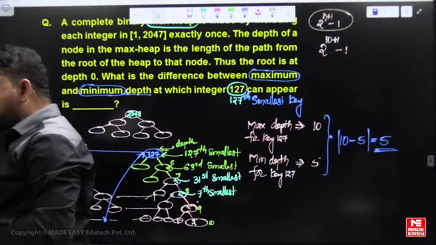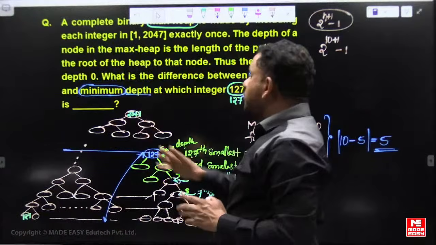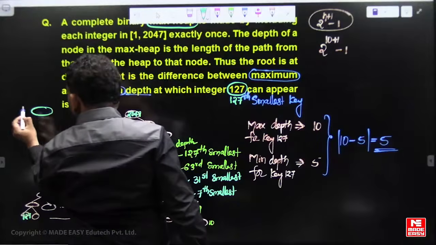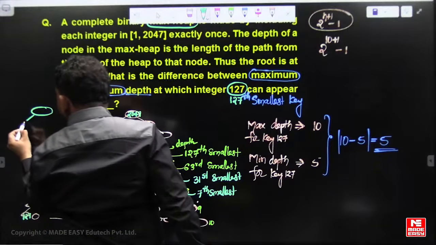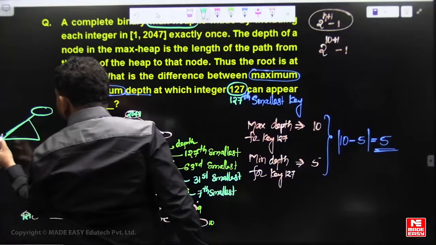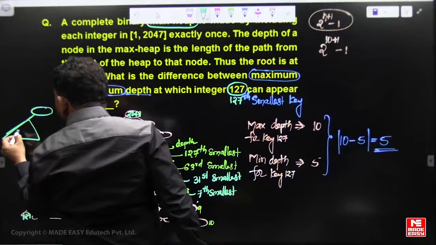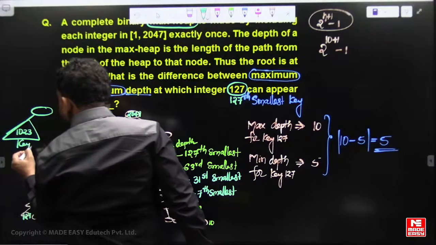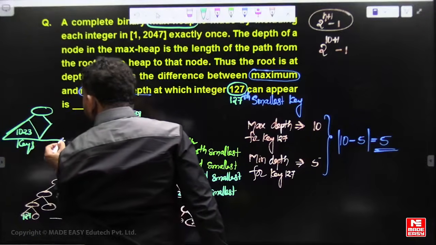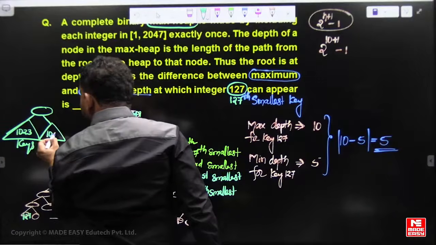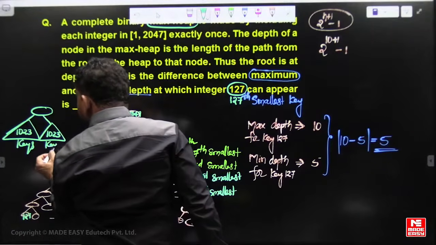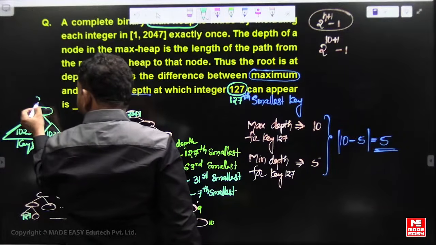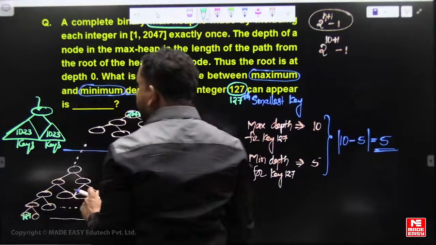So for example, the root is there, okay. The left subtree of the root should have 1023 keys, and the right subtree of the root also has 1023 keys, okay, and the root is the 1027th key.